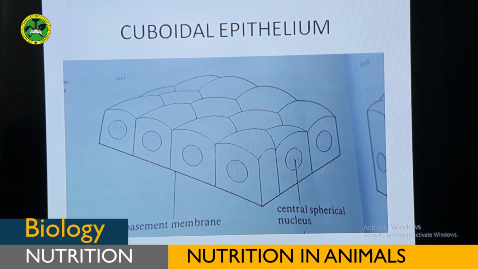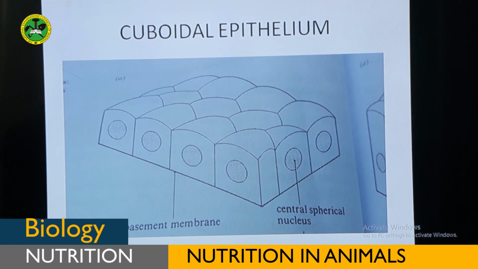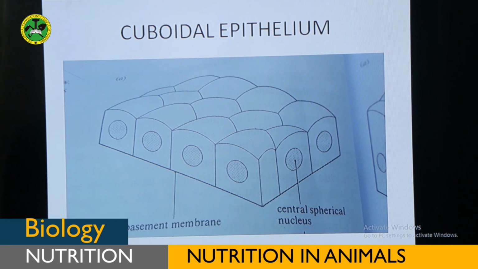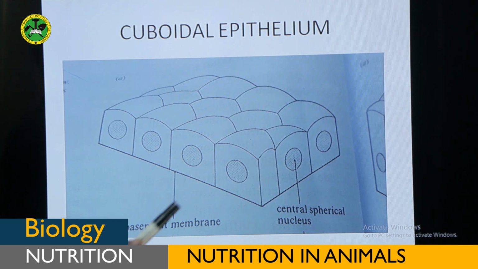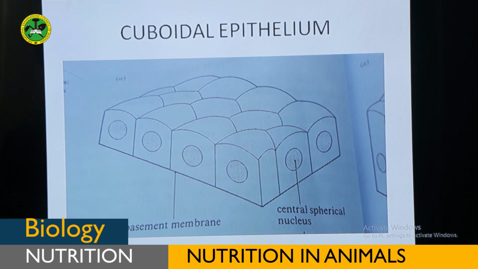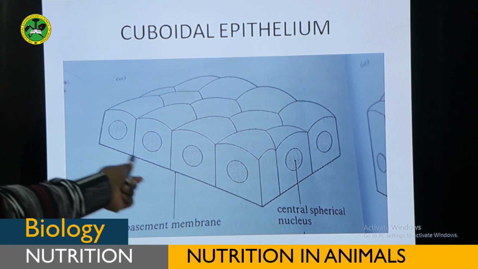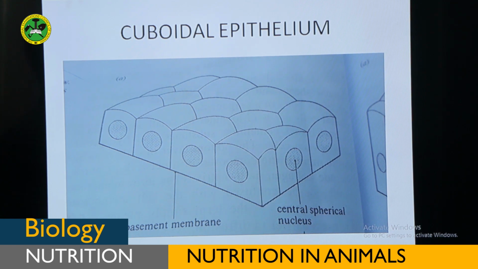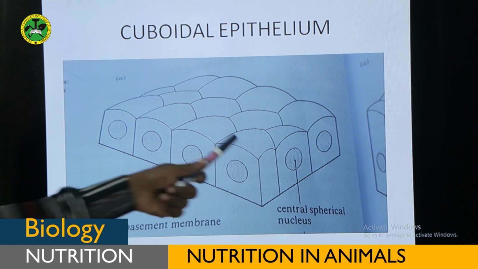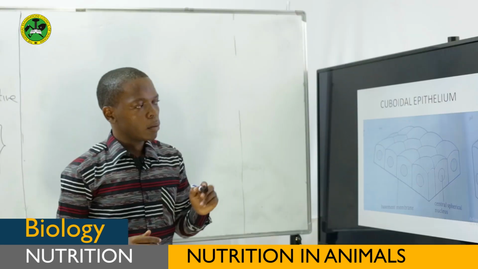But also, as you can see from the diagram, each cell has a central spherical nucleus. But again, the cells attach to the basement membrane, you see.